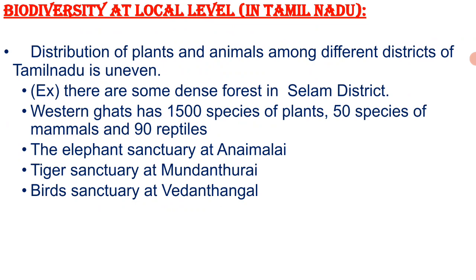Similarly, Tamil Nadu consists of Anamalai Wildlife Sanctuary, Mudumalai Wildlife Sanctuary, Mundanthurai Wildlife Sanctuary, Point Calimere Wildlife Sanctuary, Vedanthangal Bird Sanctuary, Guindy National Park, Chennai Crocodile Bank, Kundankulam Bat Sanctuary, Viralimalai Peacock Sanctuary, Mukurthi National Park, Kalakad Wildlife Sanctuary, Srivilliputhur Grizzled Squirrel Sanctuary, Gulf of Mannar Marine National Park and Parambikulam Sanctuary. These are the sanctuaries present in Tamil Nadu, which indicate the rich biodiversity of Tamil Nadu.